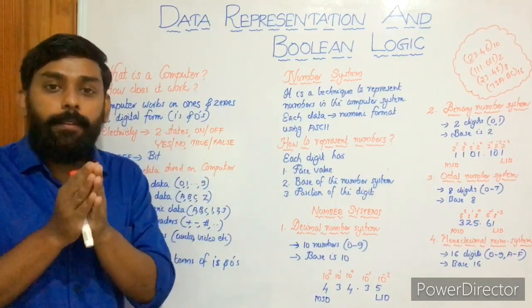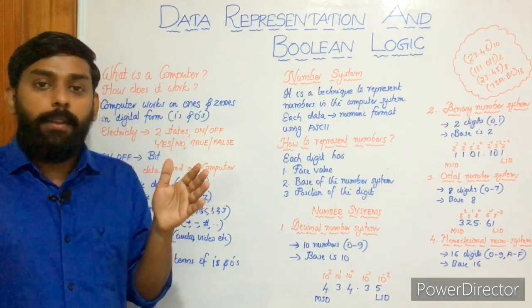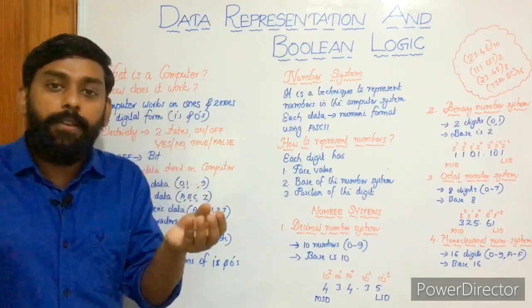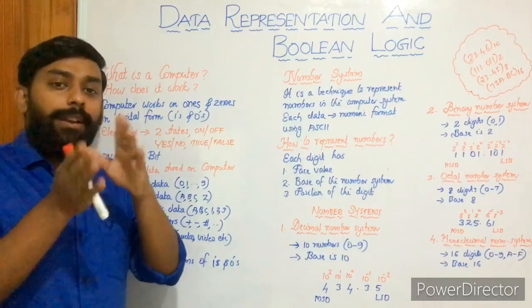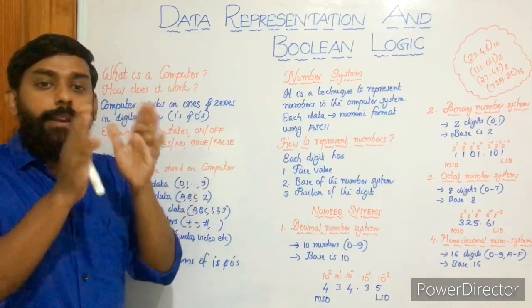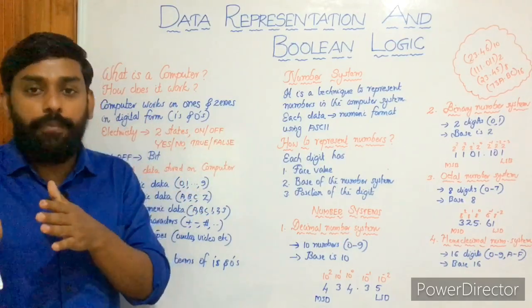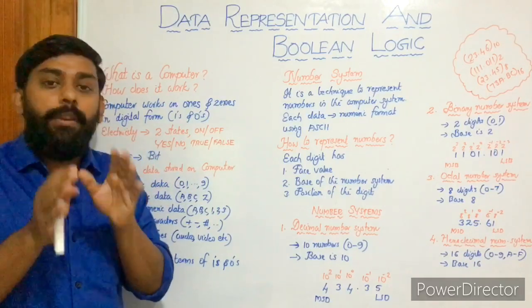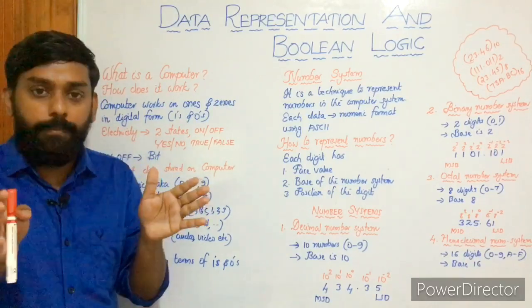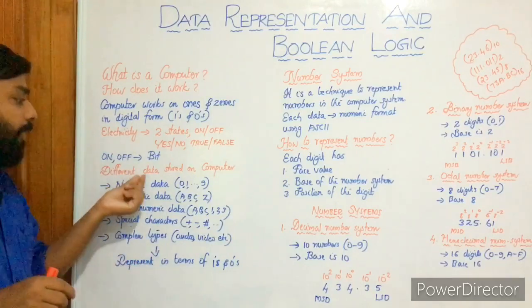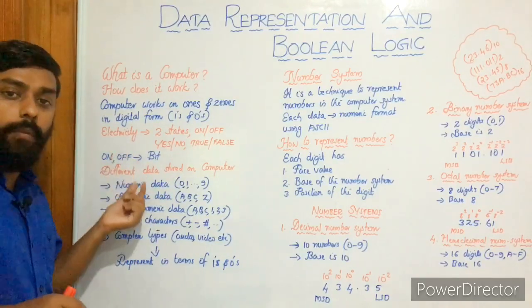You know what data is? Data consists of raw facts and figures. It can be meaningful or meaningless. When we consider data and information separately, we can say data is meaningless and information is meaningful. But for the time being, let's consider data and information somewhat the same. So these are the different types of data associated with a computer.